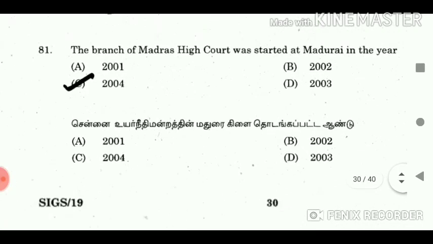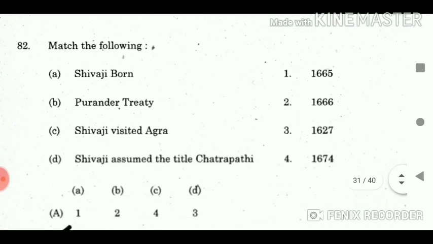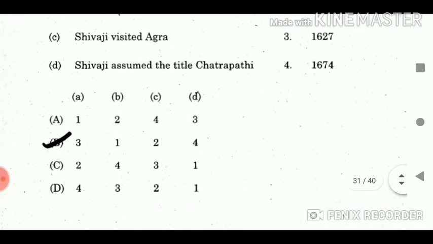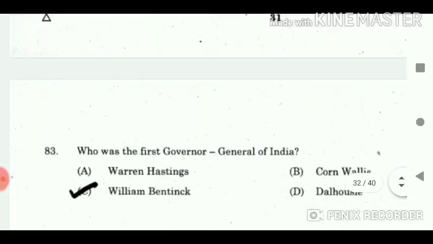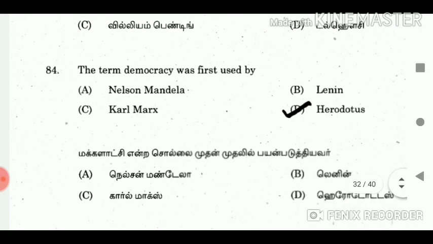Answer Mayor. 81. The branch of Madras High Court was started at Madurai in the year? Answer 2004. 82. Match the following. Answer A3, B1, C2, D4. 83. Who was the first Governor General of India? Answer William Bentinck. 84. The term democracy was first used by? Answer Herodotus.